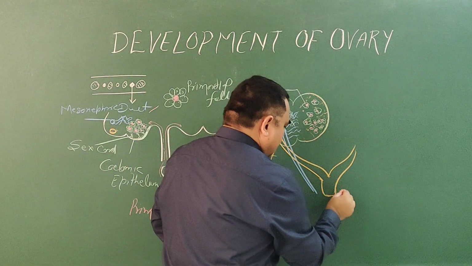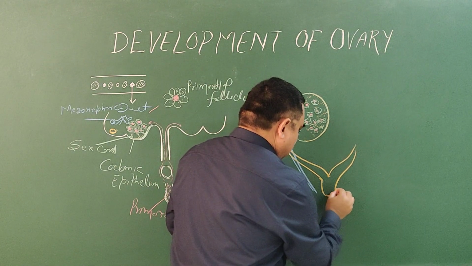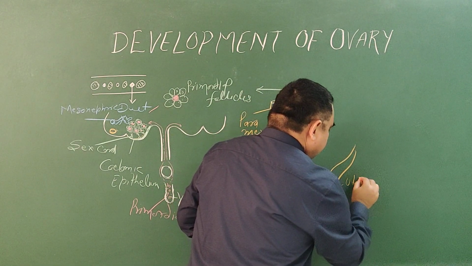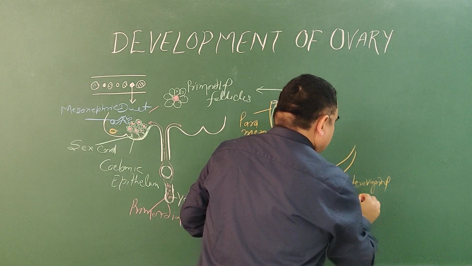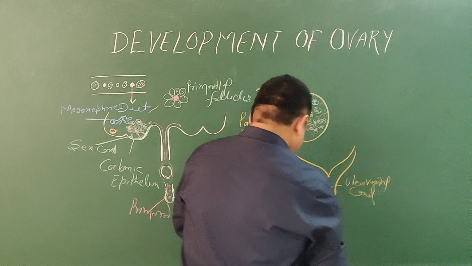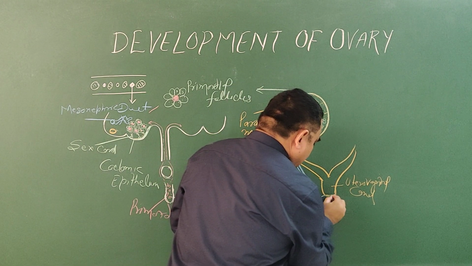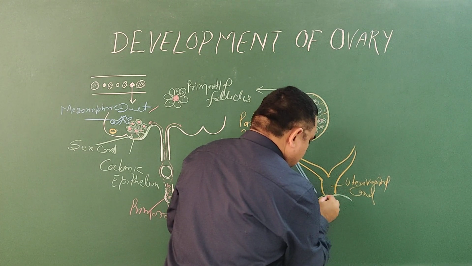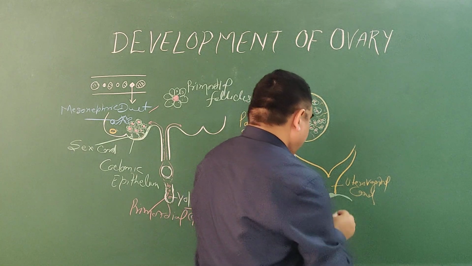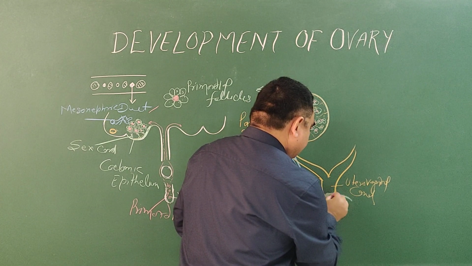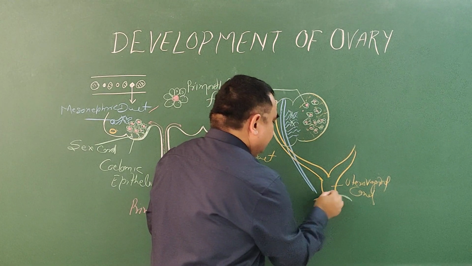Here the uterovaginal canal is formed. Here is the position of part of the urogenital sinus, and here also the paramesonephric tubule is formed. Paramesonephric tubule.